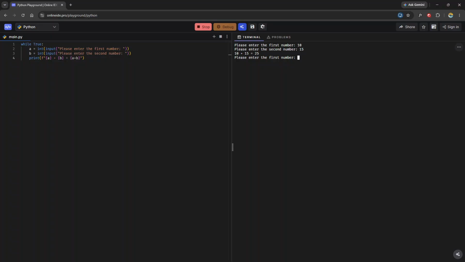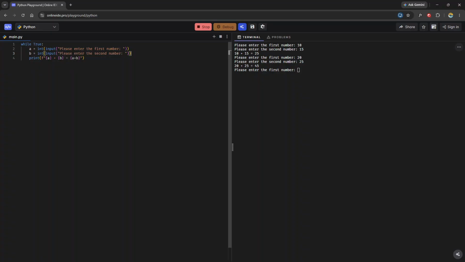And so now I have maybe 15 of these on my sheet, but my computer doesn't know that, right? My program doesn't know that I need to do this 15 times. So maybe I give it another number, 20 and 25. 20 and 25 is 45, et cetera, right? So in an instance like this, where our program has to take in values and we need to do something over and over again, but we don't know how many times we need to do it, because we might have to do it 5 times, we might have to do it 6 times, et cetera, then using a while loop, like a while true loop, becomes super, super useful.